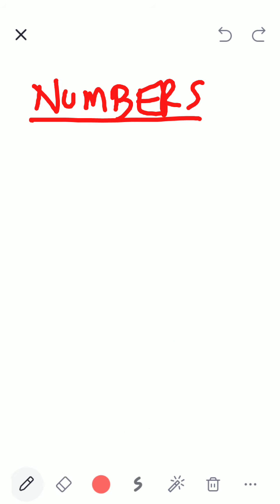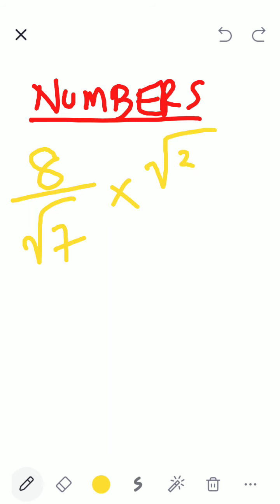But certain rules apply. So now, for example, if I have 8 divided by, say, root 7 multiplied by, say, root 35 divided by, say, 16.